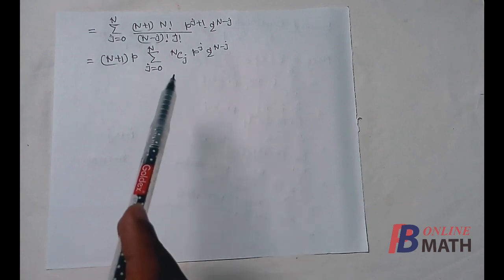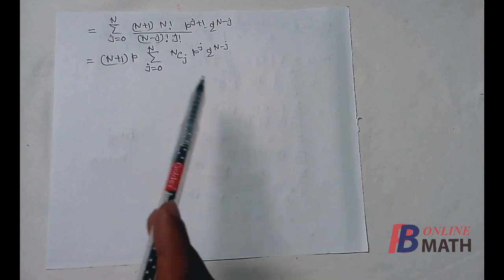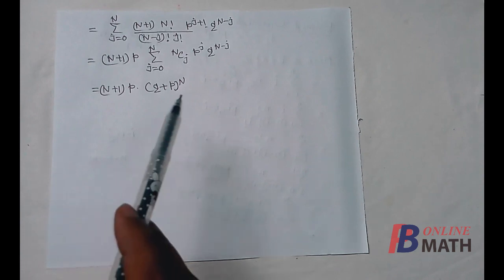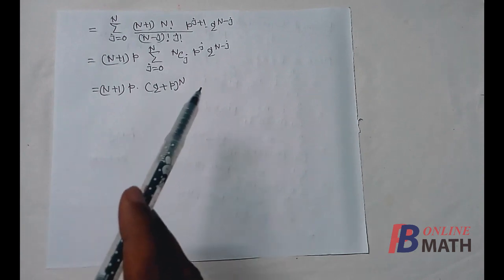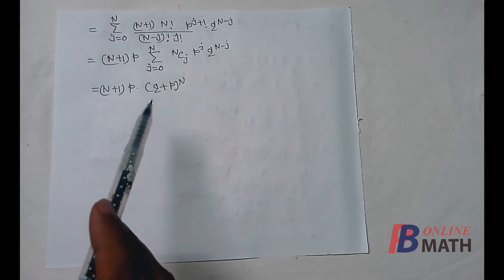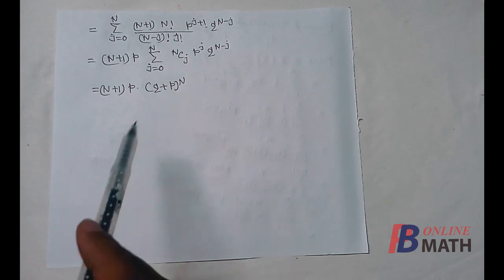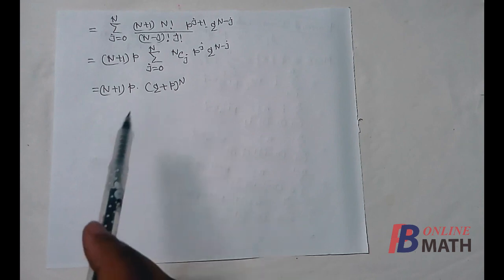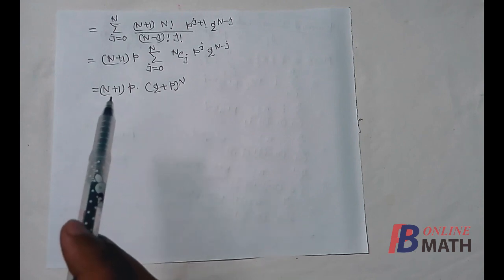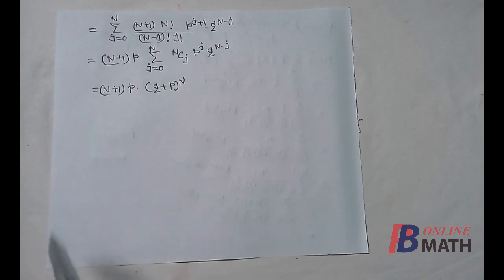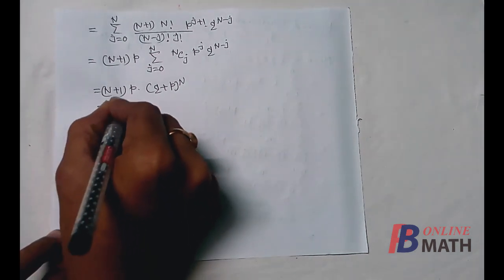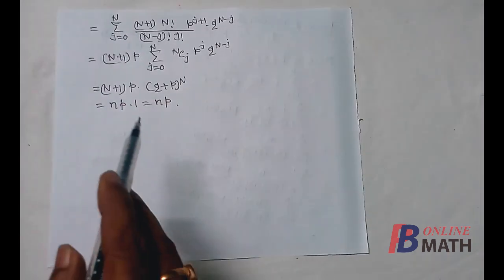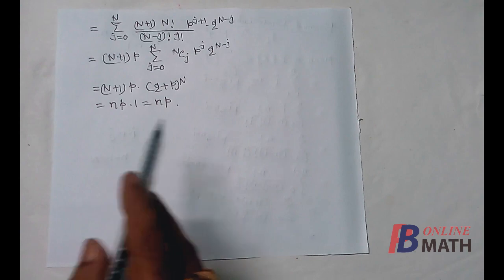In this case it should be the binomial expansion of q plus p to the power capital N. You can expand the summation and ultimately you will find that this summation is nothing but q plus p to the power capital N. Now we know that p plus q is equal to 1, so this is equal to 1, and we have assumed that capital N plus 1 equal to small n, so this is np into 1, that is np. So this is the required mean of binomial distribution.